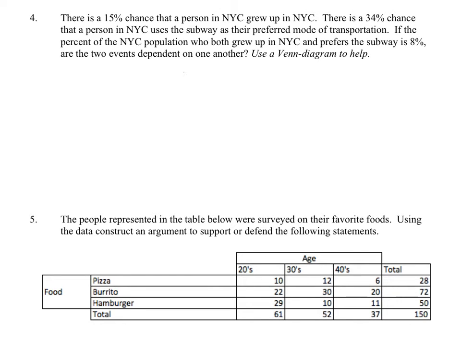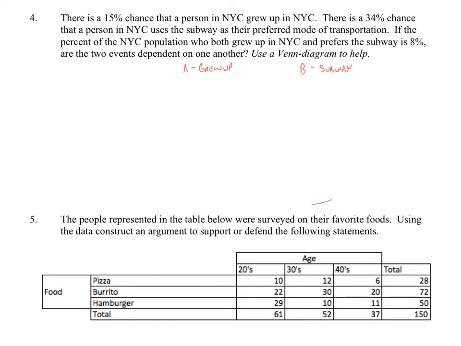So we've got A, the event that they grew up in NYC, and we've got B, the event that they prefer the subway. If the percent of the NYC population who both grew up in NYC and prefers the subway is 8%, are the two events dependent on one another?